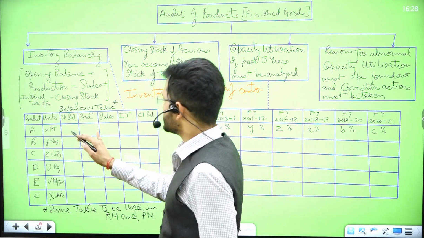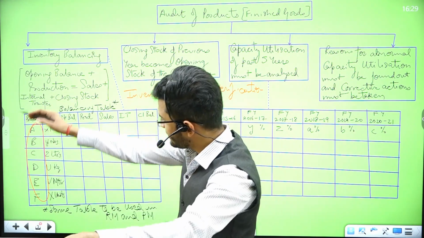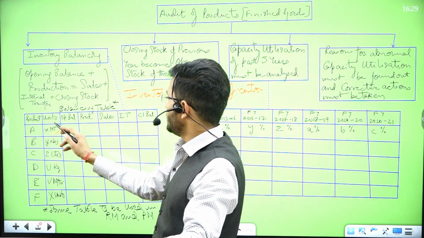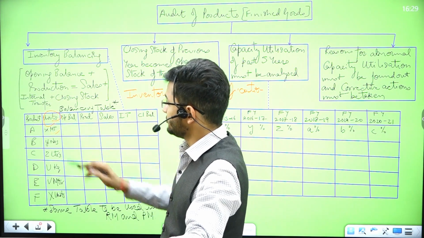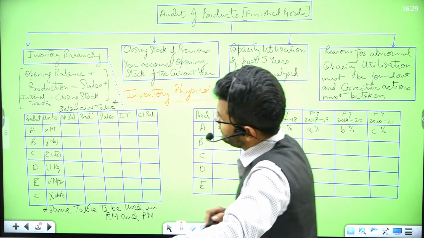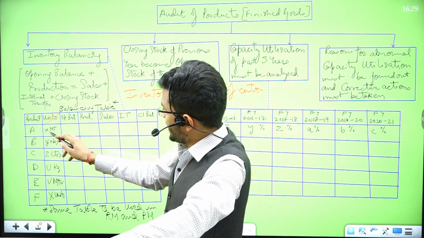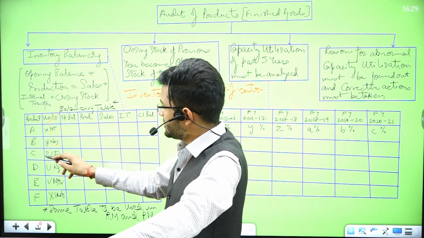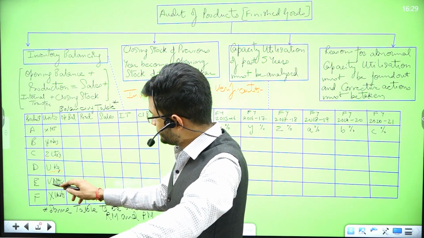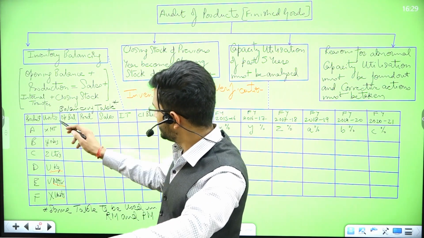The format is very simple, guys. So I've listed all my products in the first column, A, B, C, D, E, F. Suppose I have these 6 products. Then I've written the products in terms of units, okay. I'm very keen to know the balancing in terms of units because I want to tally it with the inventory verification result which I have. So X is in meters, Y is in numbers, Z is in liters, this is in kgs, this is again meters, this is again units. That is how my finished goods are measured.